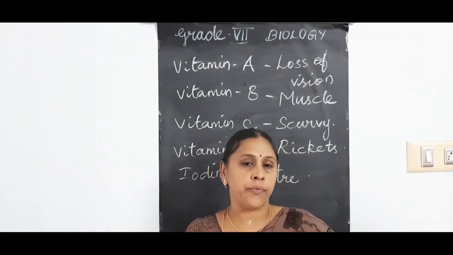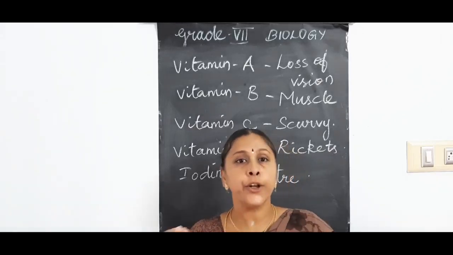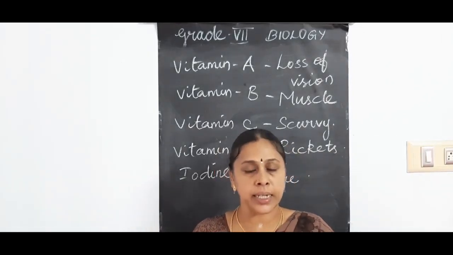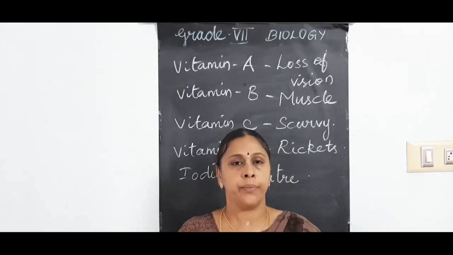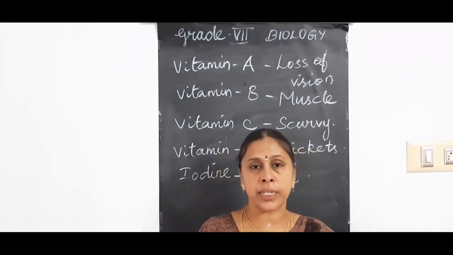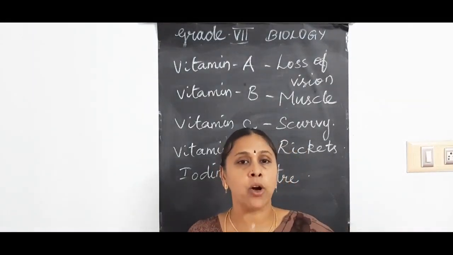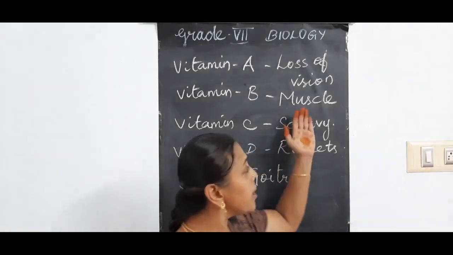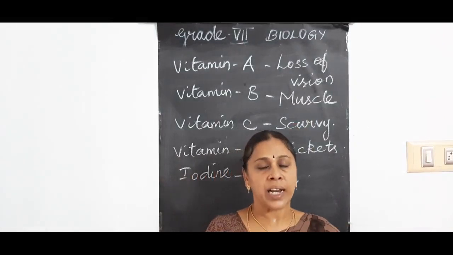What are the functions of those nutrients? If the nutrients are not present, it will lead to what? Deficiency diseases. Unavailability of nutrients over a long period of time is called deficiency, and it leads to deficiency diseases. And because of the deficiency, what diseases will be caused? What are the effects of that? Everything we discussed in this class.